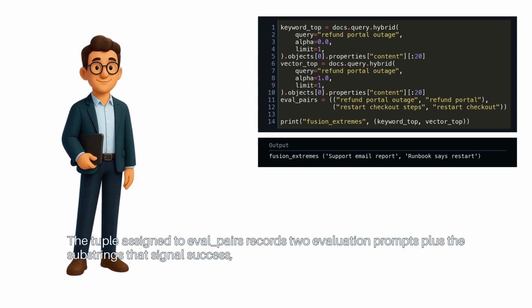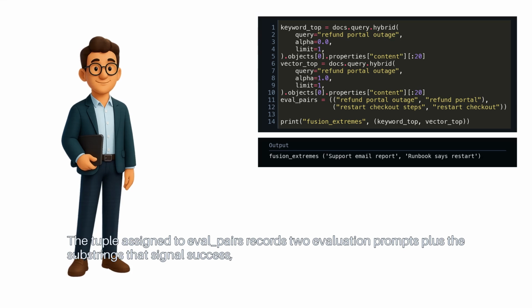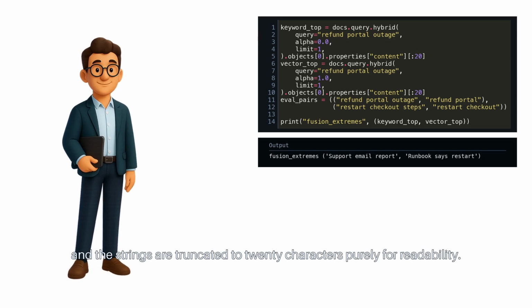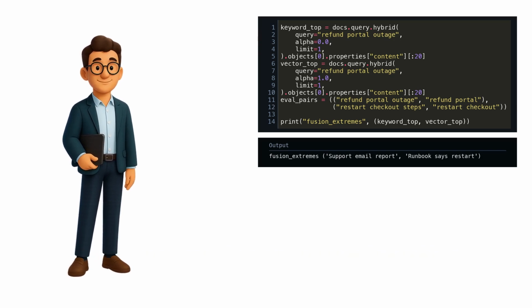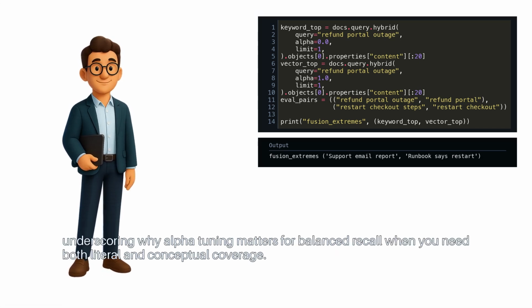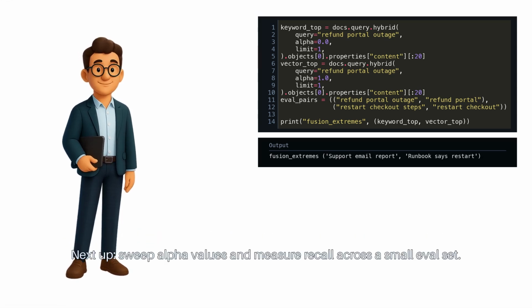The tuple assigned to eval pairs records 2 evaluation prompts, plus the substrings that signal success, and the strings are truncated to 20 characters purely for readability. The printed pair makes the divergence obvious, underscoring why alpha tuning matters for balanced recall when you need both literal and conceptual coverage.